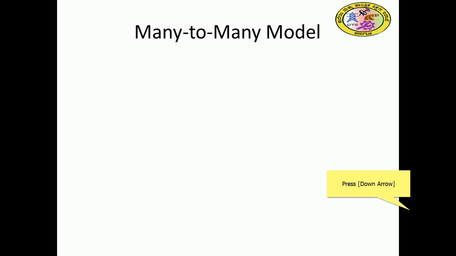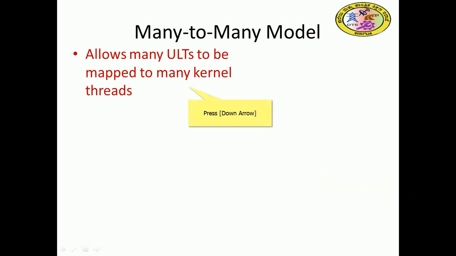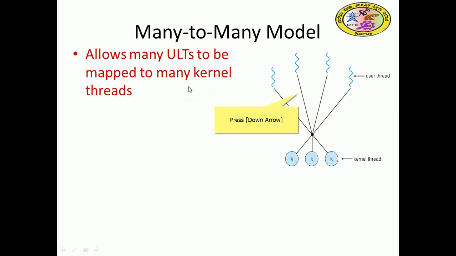Next, the many-to-many model is a complex model. It allows many user-level threads to map to many kernel threads, right? There are multiple user threads and multiple kernel threads. We can assume m kernel threads and n user threads.